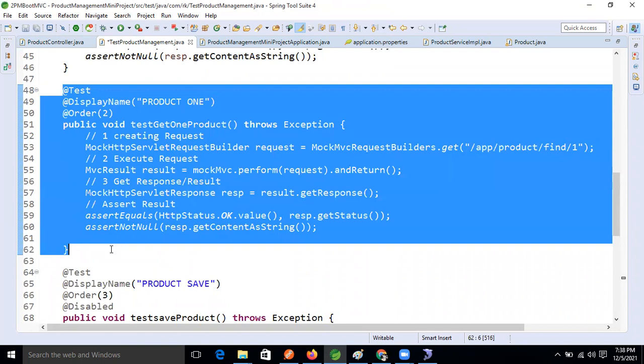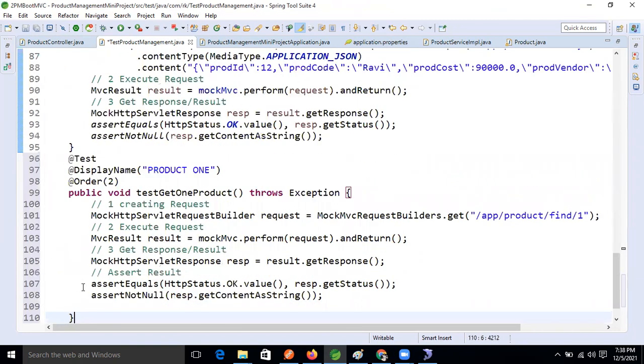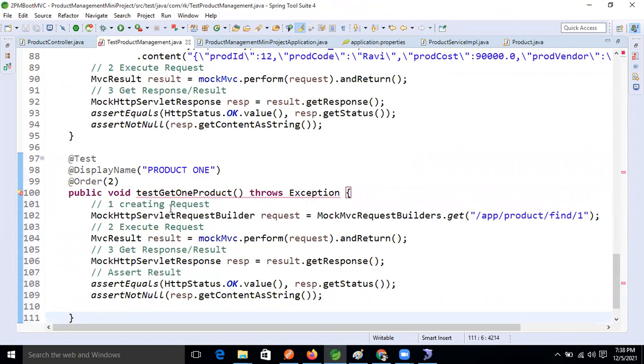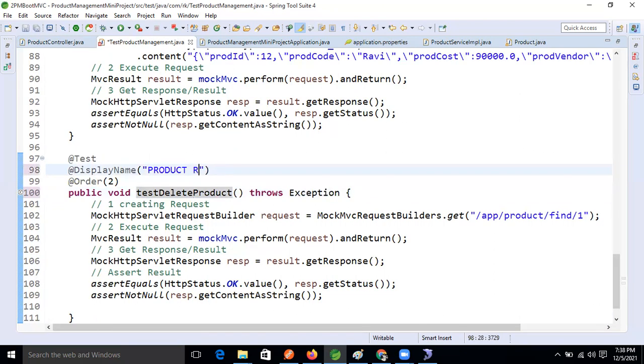Now paste it, and here we will take test delete, remove one. The display name is remove one. Delete and take remove one here, fine. And here for order, let's take 5.